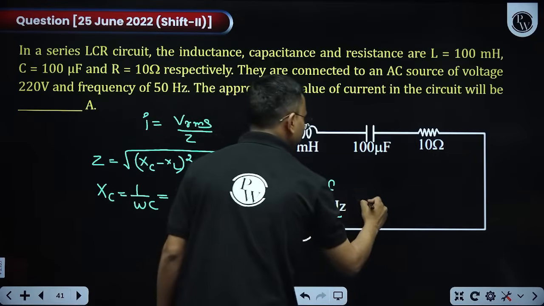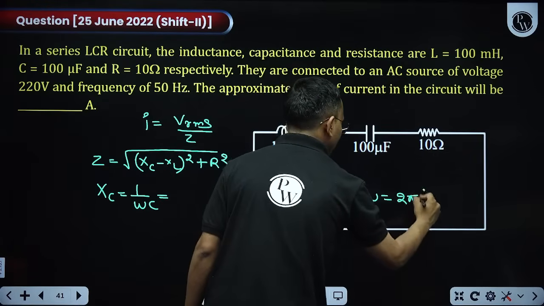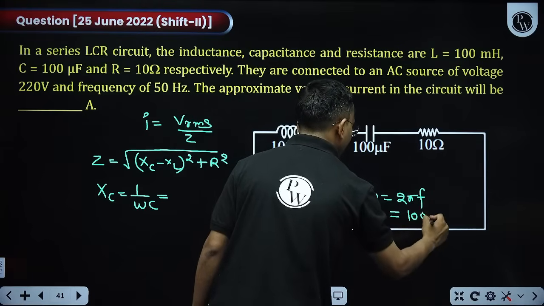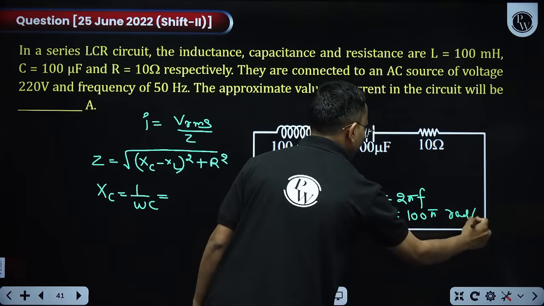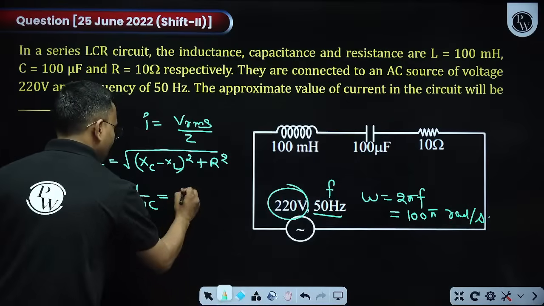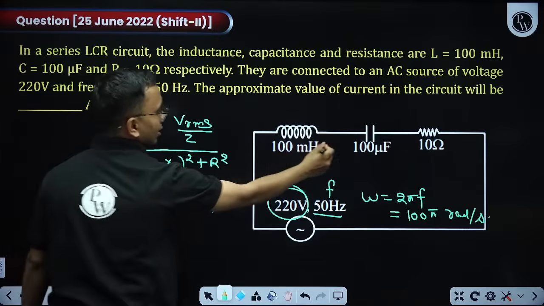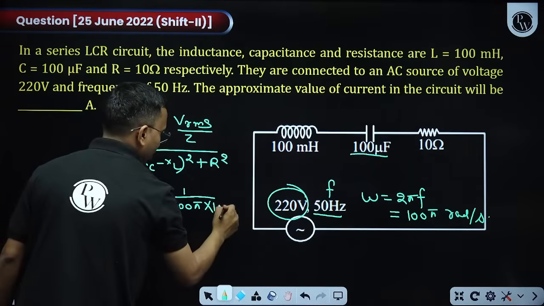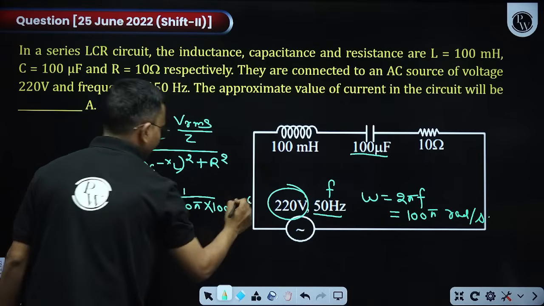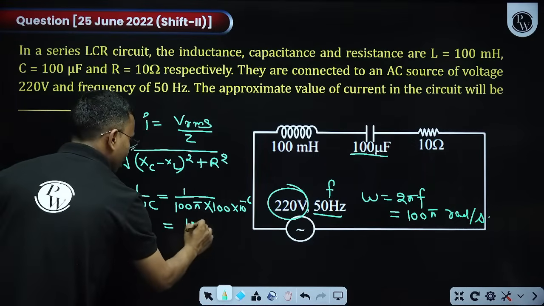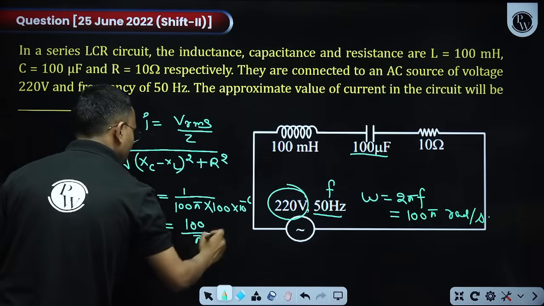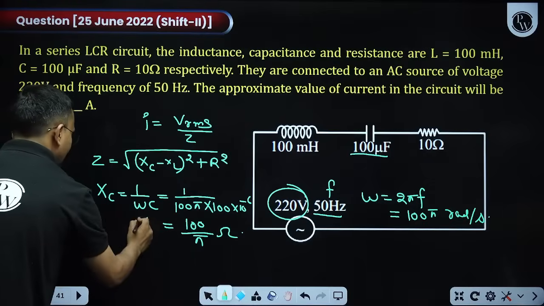Omega will be 2 pi f, so that will be 100 pi radian per second. So 1 by 100 pi into C. C is 100 microfarad, 100 into 10 to the power minus 6. So this will become 100 divided by pi. Unit is ohm. This is my XC now.